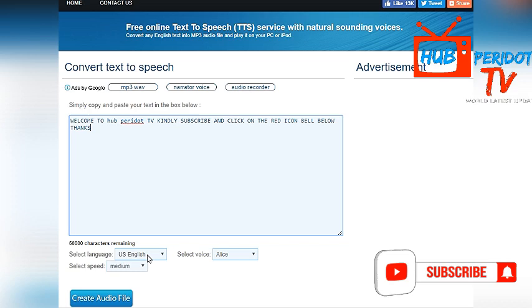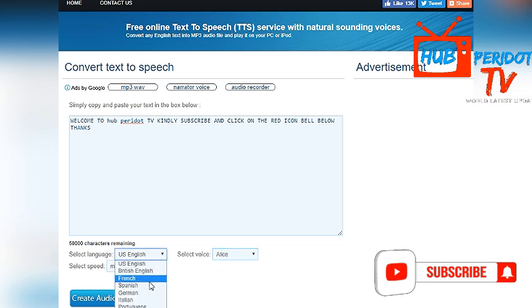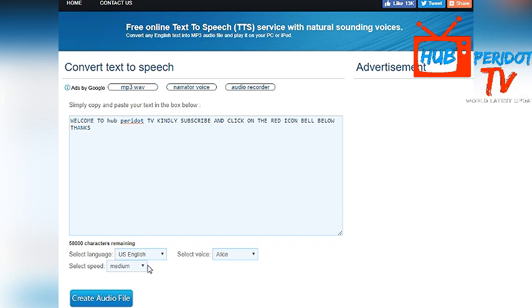Thanks. Now the beauty about this is that it has different voices. It has male and female voices, and it also contains accents: US English, British English, French, Spanish, German, Italian, Portuguese, and also Russian. Those are the languages that it contains. And the only thing that you need to do is to click on create audio. It supports multiple languages, like I've said, both male and female voices, and you can preview the audio on the website before you download. If you think the quality is okay for you, then you can create the audio file. So that's what we are going to do now, so we can see how it works.